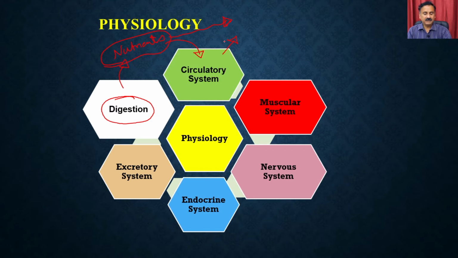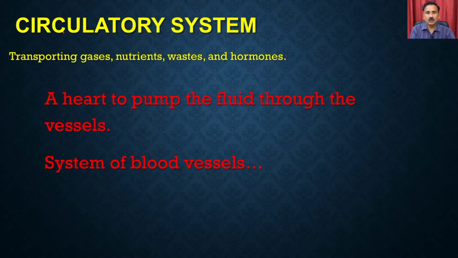So as we discussed, circulatory system is going to be required for transporting the gases, nutrients. It is going to collect the waste from the different cells, and it's also going to distribute the hormones. Apart from that, the circulatory system is also going to transport the neurotransmitters, which is going to transmit the signal from one part of the body to another part. So if you want to perform these functions, you require a system so that you can circulate the liquid within the body, and then you also require the tubes.